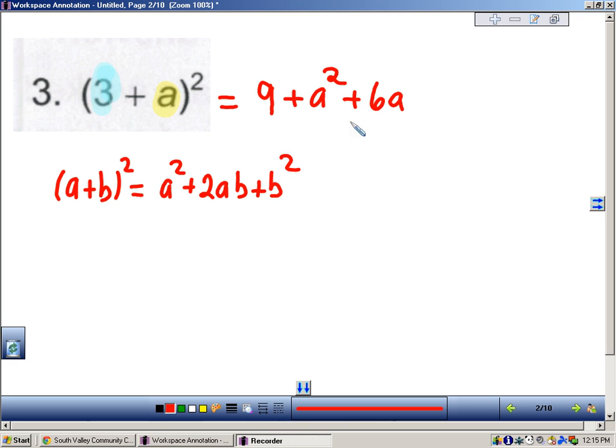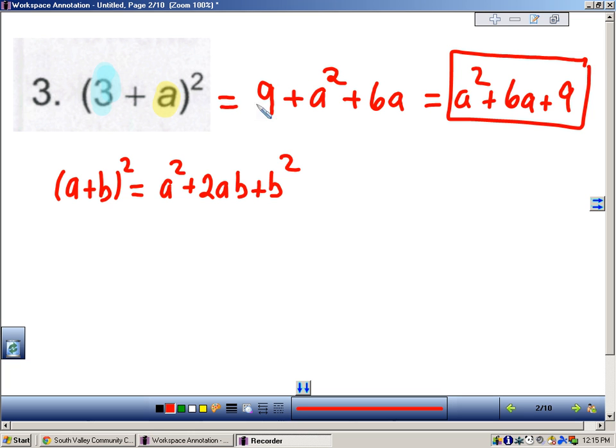So I rewrite this in standard form. Now I always start off with the first term squared, the last term squared, and then the middle term, the product of the first and last term, doubled. If you're comfortable, you can start with the first term squared, then the product of the first and last term doubled, and then square the last term, and you can produce an answer in standard form right away. But I chose to do it this way.